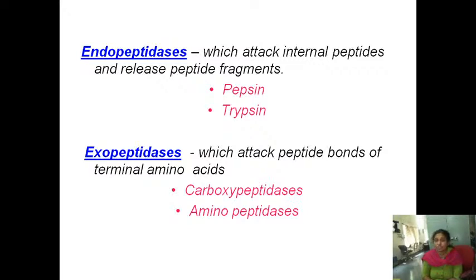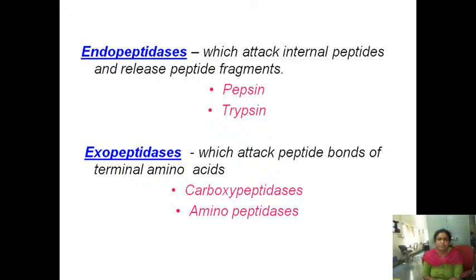If you remember the structure of the protein, in the primary structure the sequence of amino acids will be there. On one side there is a free carboxyl group, that is called the C terminal. On the other side there is a free amino group, and that terminal is called the N terminal. Now these endopeptidase enzymes catalyze the internal peptide bonds, not from the ends. They will randomly cleave the internal peptide bonds and convert a large fragment of the protein into small fragments. Examples are pepsin and trypsin.